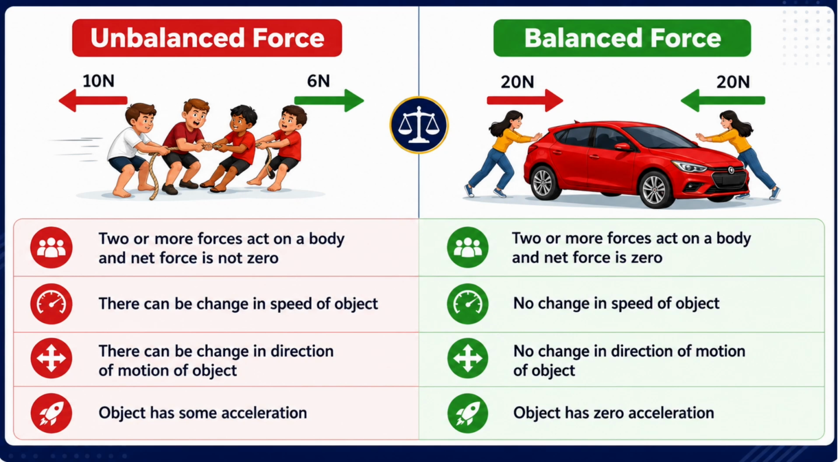First, look at the unbalanced force slide. Net force is not zero here. One team pulls with 10 Newton to the left and the other pulls with 6 Newton to the right. The net force is 4 Newton to the left. Change in speed, because the forces are unequal. The rope and the kids will start moving faster toward the left.